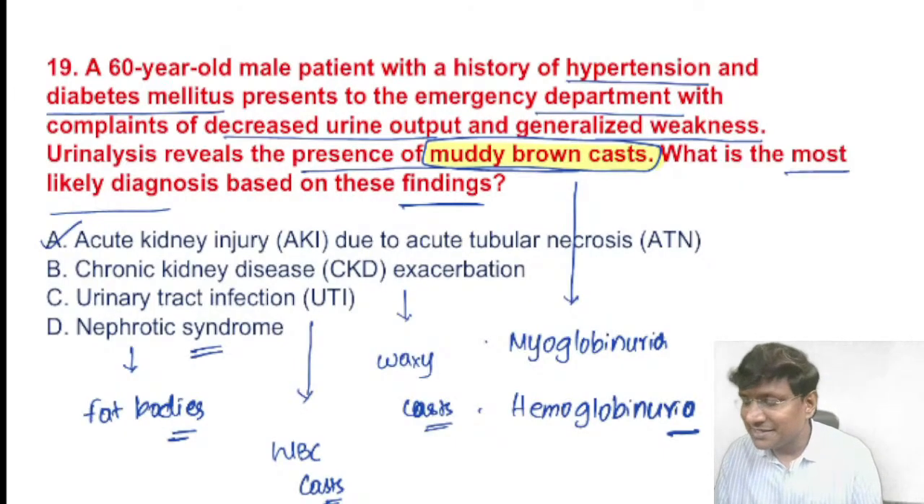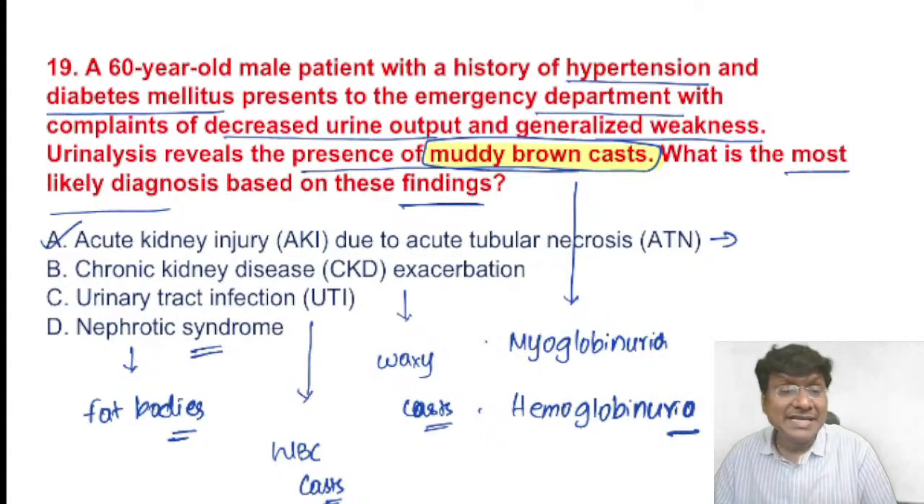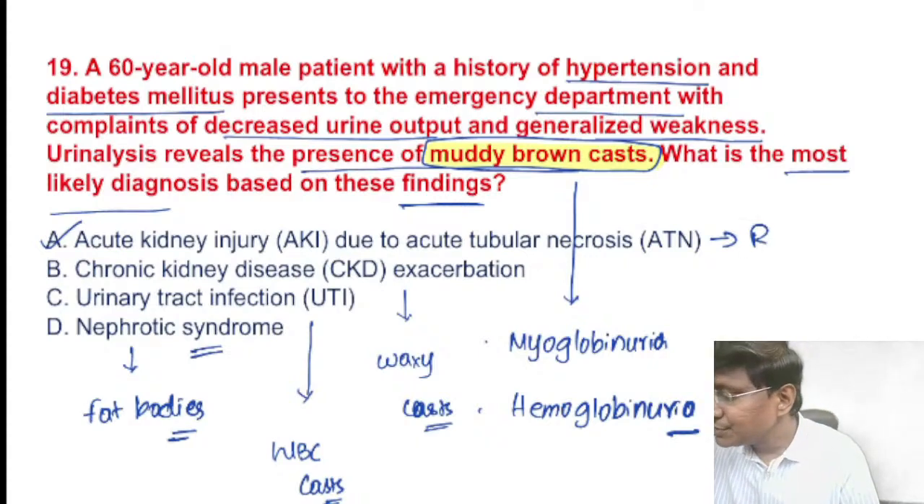So the answer here is what? The acute kidney injury due to the acute tubular necrosis. Actually, acute tubular necrosis is one of the leading causes for the development of the intrinsic type of acute kidney injury. So what is this now?